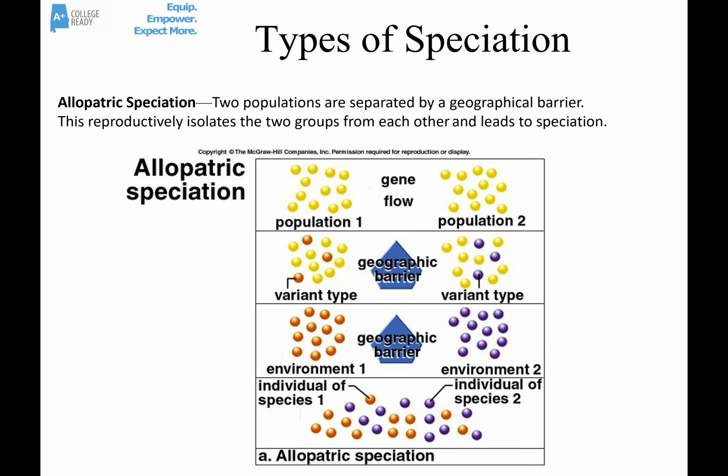So we're going to talk about 2 or 3 main kinds of speciation. The first one is allopatric. This is when you have 2 populations that are separated by some kind of geographical barrier, maybe an ocean or a mountain or a huge ravine. Because they're geographically separated, they can no longer reproduce.